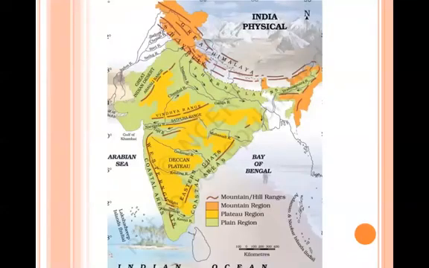Now in this map, this is together the complete map of India. In this map, you can clearly make out where the Himalayan mountain range is, the Great Himalayas. Next you can see the northern plains just below the Himalayan regions, and to the northwest you can see the Great Indian Desert, that is the Thar Desert, and as you come down you can see the Deccan Plateau, and on each side of the Deccan Plateau you have the Western Ghats and the Eastern Ghats, and the narrow strip of plain land along the west coast and east coast of India.